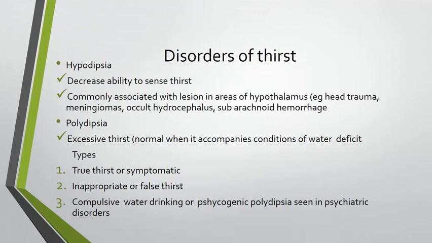Let's discuss some disorders of thirst. Hypodipsia means decreased ability to sense thirst, commonly associated with lesions in areas of the hypothalamus, for example in head trauma, meningiomas, and subarachnoid hemorrhage. Polydipsia means excessive thirst, which is normal when it accompanies conditions of water deficit. The types are true thirst or symptomatic, and inappropriate or false thirst, compulsive water drinking, also called psychogenic polydipsia.